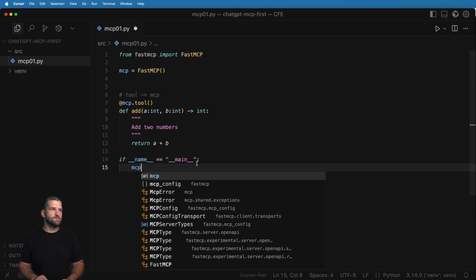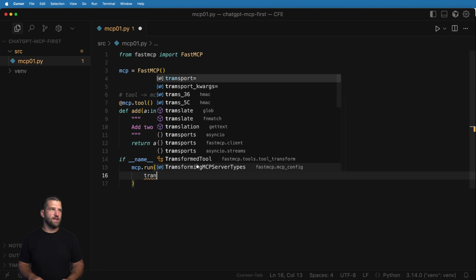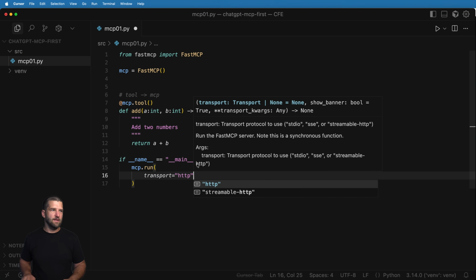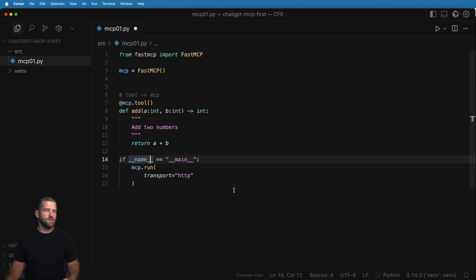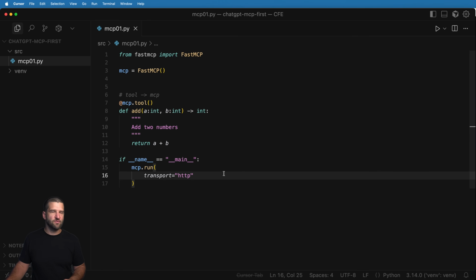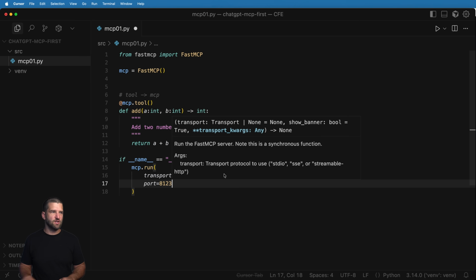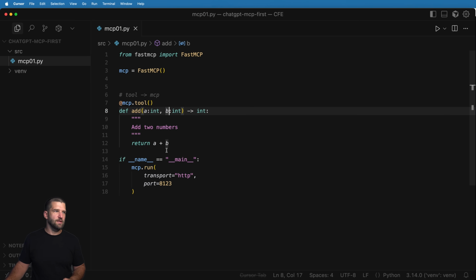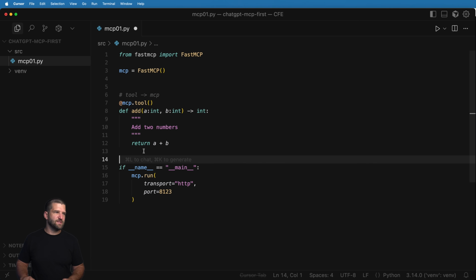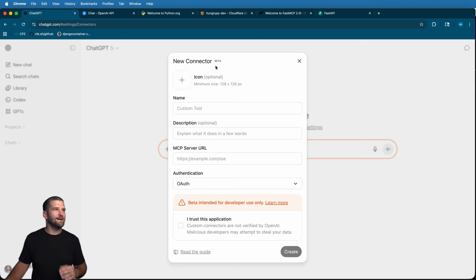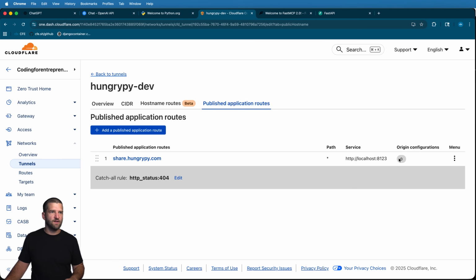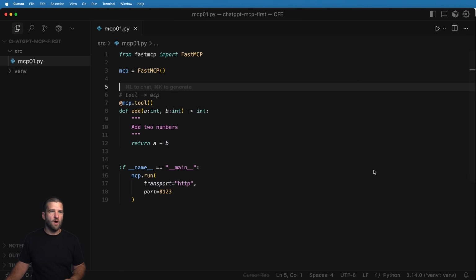Then we'll go ahead and run mcp.run with a transport of HTTP. Okay, so we want to make sure that this is working as an HTTP server. And then we also want to declare a port value in here, which mine's going to be 8123. The reason mine is that specific port, and yours might be something different, has everything to do with my tunnel. I'm using the Cloudflare tunnel and I'm tunneling to the port of 8123. Thus, this is that same one.